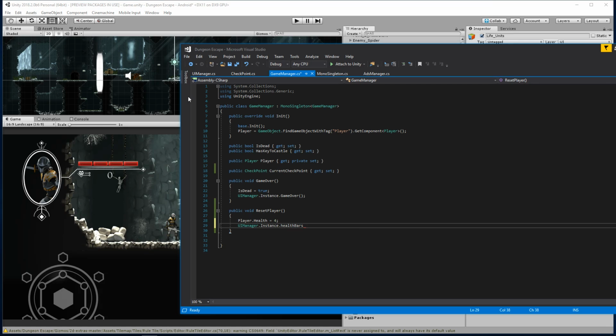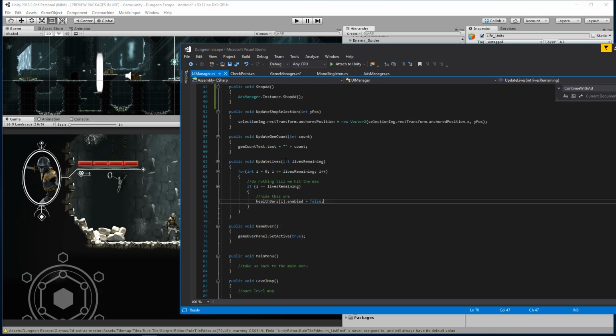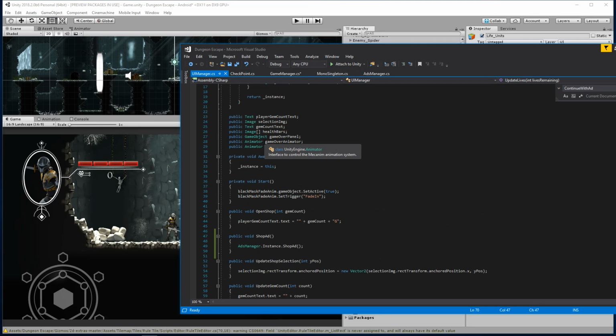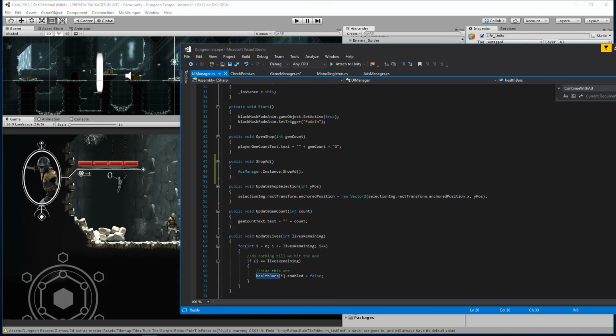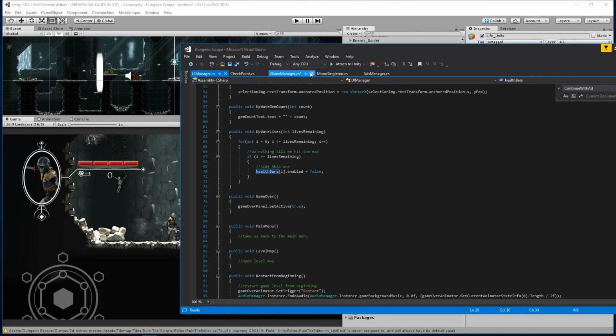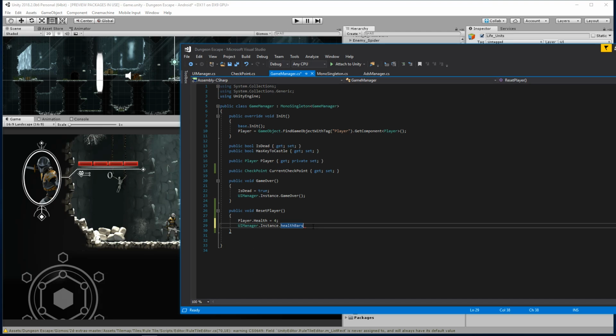Ooh, you know what? Is that a list? I'll show you guys some LINQ if it is. Is it a list? It is not. Damn it, it's an array. Maybe we can do it still. Let's see. I'm going to convert it to a list. healthBars.ToList. I can't do that. Dang it.